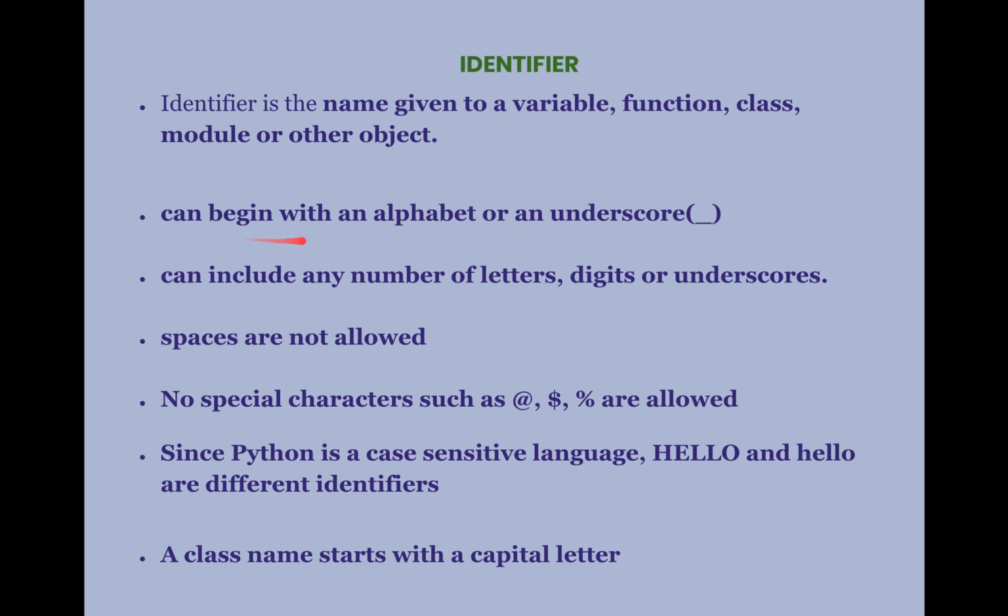It should begin with an alphabet or an underscore. Only an alphabet or underscore should be used at the beginning of identifiers. And you can include any number of letters, digits or underscores. Spaces are not allowed. No special characters such as at, dollar, percentage, comma, full stop, those characters are not allowed.